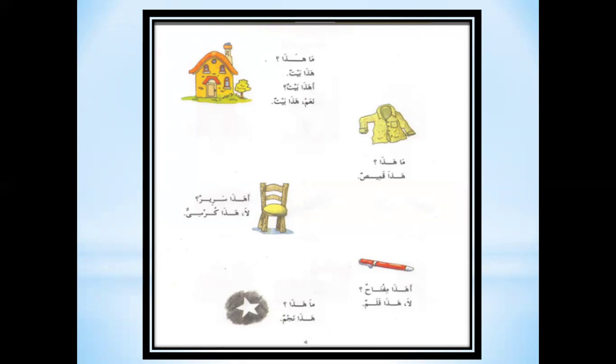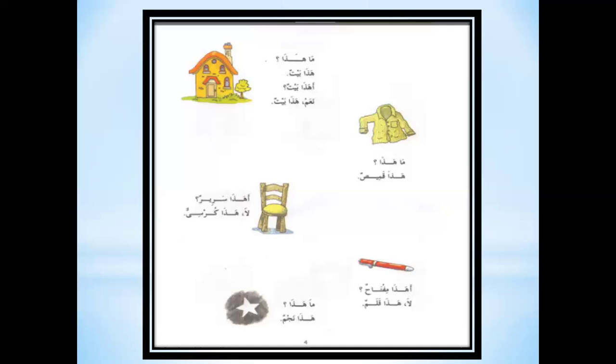So if you want to ask someone about something, how do you ask in Arabic? What will you say? Ma hada, what is this? And how will be the answer? The answer will be hada baytun. This is a house. Okay, so now a new questioning word is here.